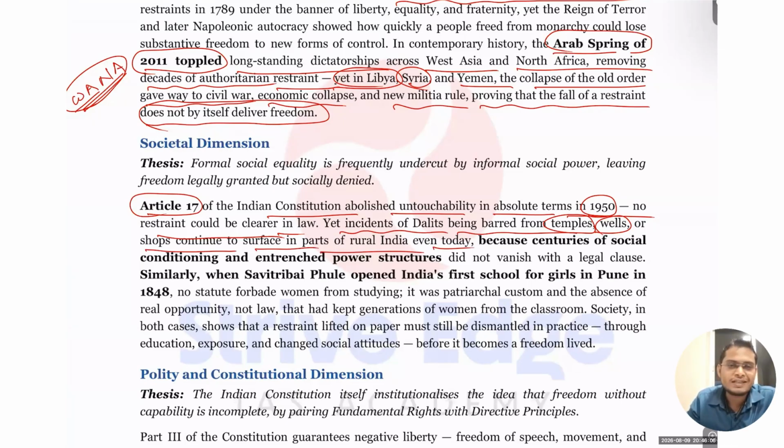Okay, so that is what we can say. Mere absence of restraint is not going to do it. We need to change the mindset. We need to bring reform. We need to empower the weaker sections. Then only can we remove this untouchability.